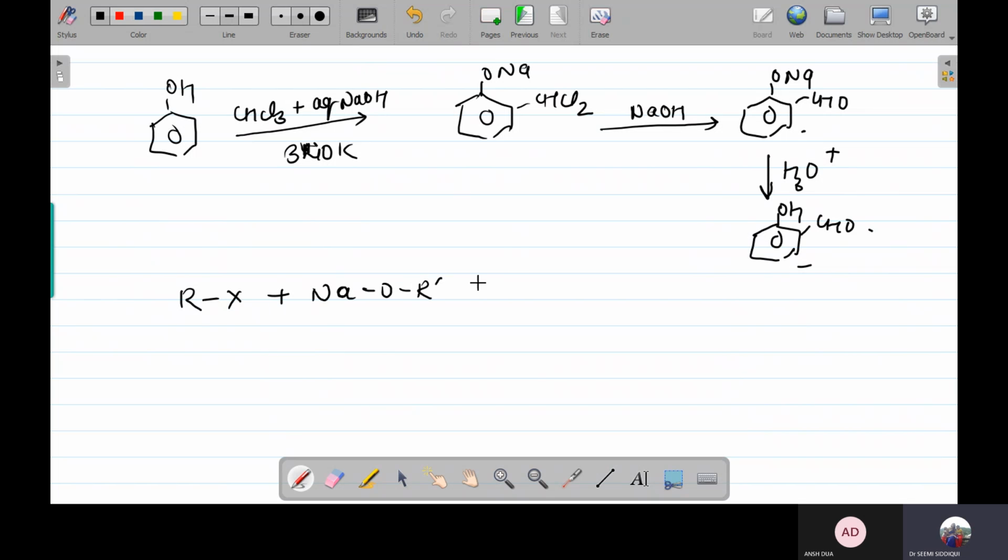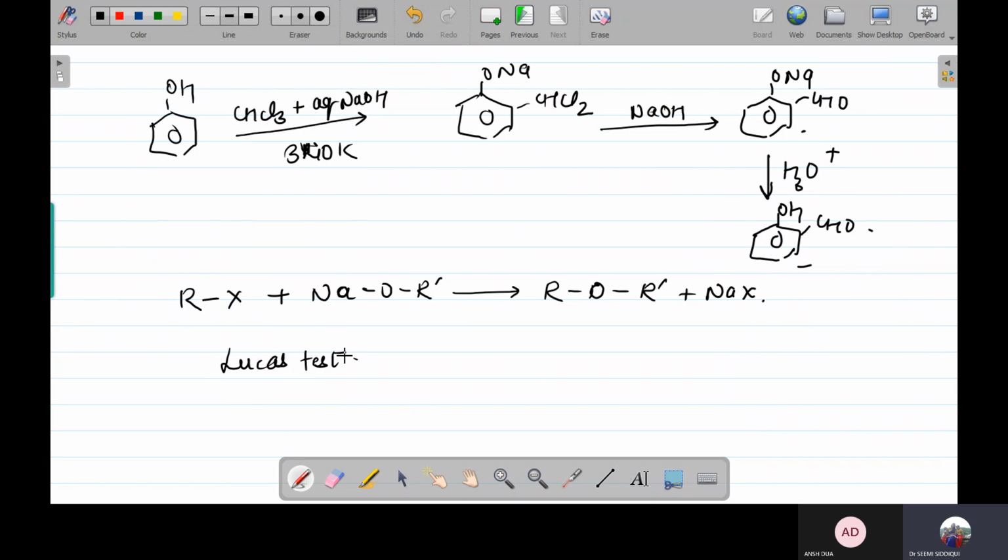If I talk about the Williamson synthesis, then alkyl halide and sodium alkoxide are going to give you an ether and sodium halide. Besides this, we have the distinction tests for alcohols. Like if we have the three types of alcohol, primary, secondary, tertiary, and I ask you which one is which, identify it. So we can have the first test, the Lucas test.